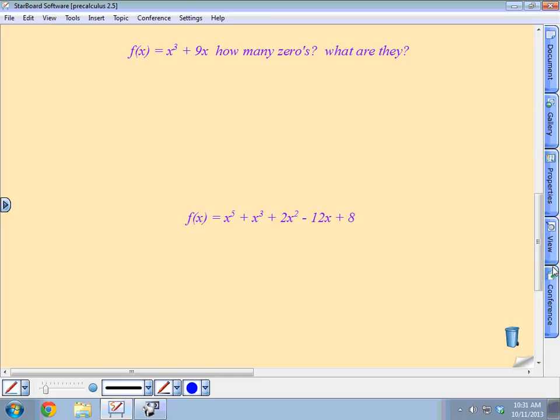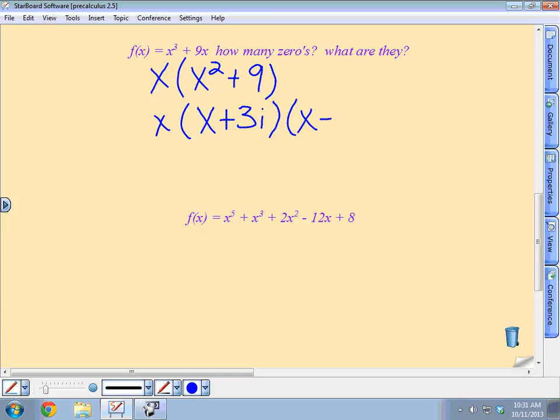Well, that's what we're doing here. So let's figure this out. What's the first thing we're going to do? We did this yesterday. We didn't do this particular problem, did we? Yeah, we did. Okay, the zeros were 0, 3i, and negative 3i. So we're just reviewing then. So x times x squared plus 9, and so then you had what? X plus 3i, x minus 3i. I remember that. Okay, and so x equals 0, x equals minus 3i, and x equals 3i.